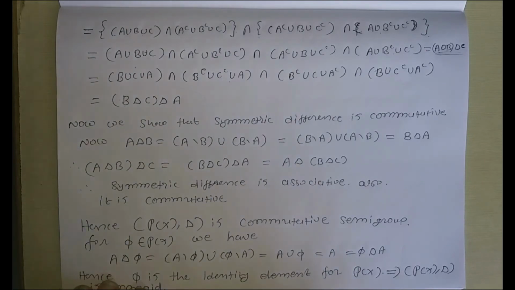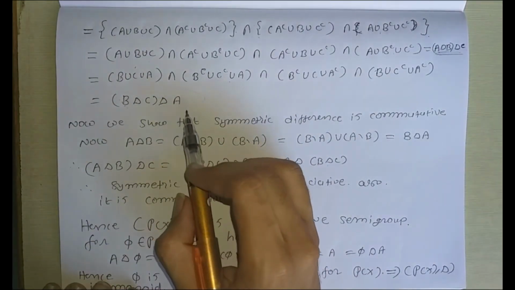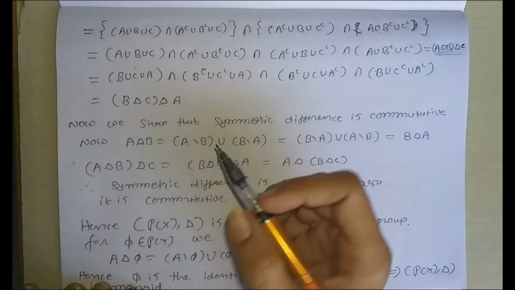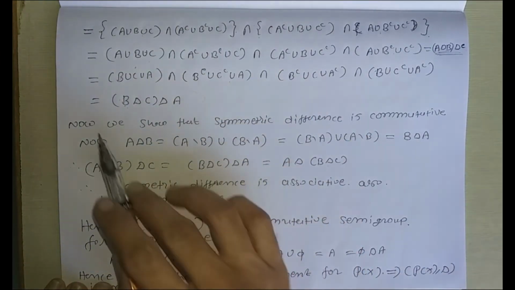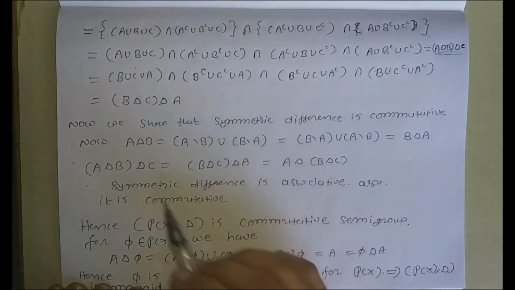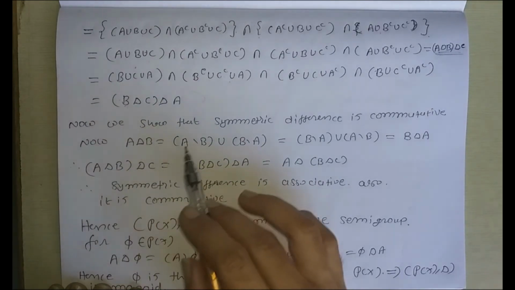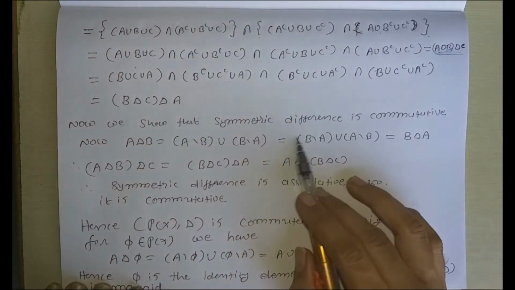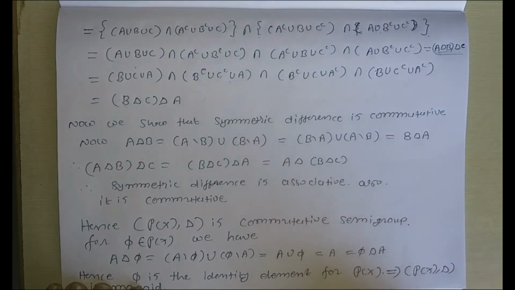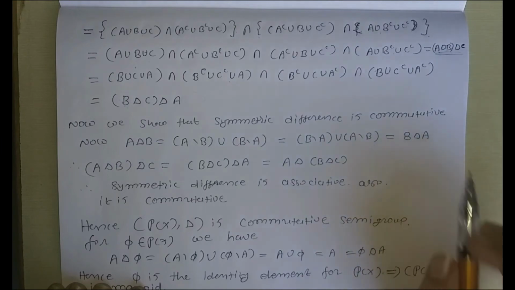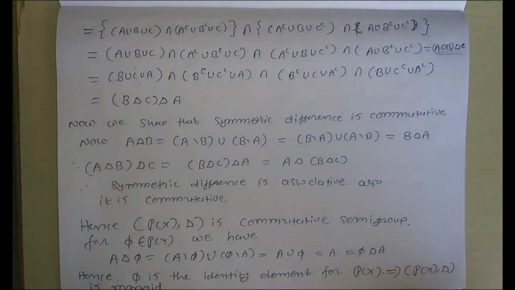Okay, now there is only one thing remaining. Now if we show that symmetric difference is commutative, then we are done. So now we show that symmetric difference is commutative. For that, let A delta B is equal to A minus B union B minus A. Now union is commutative, so B minus A union A minus B we can write. So B minus A union A minus B is equal to B delta A. That is, symmetric difference is commutative.